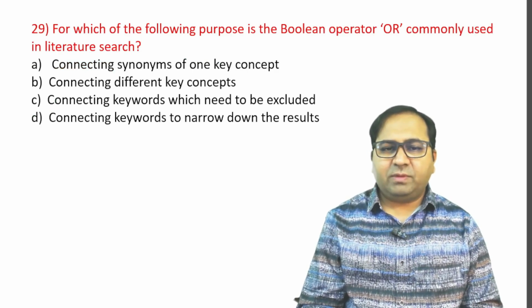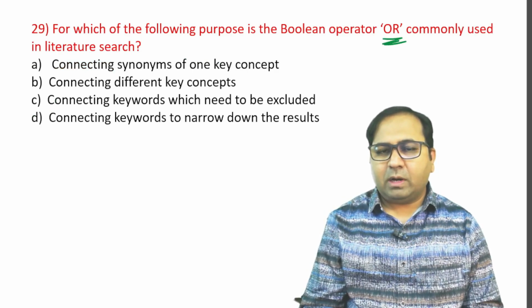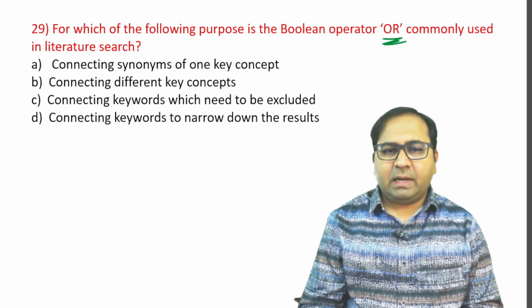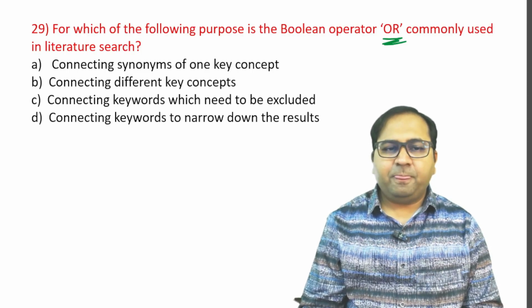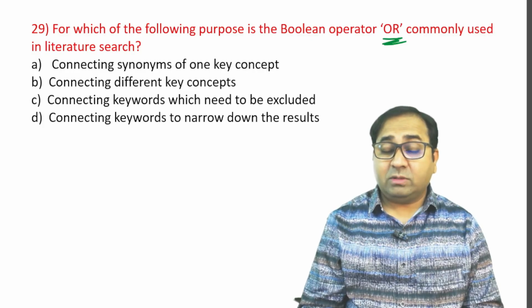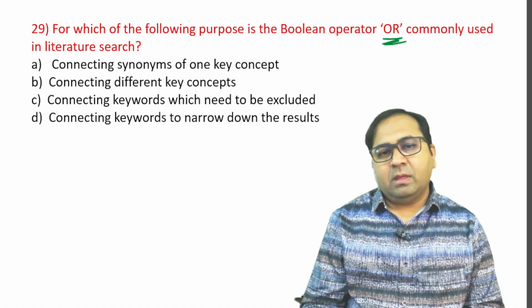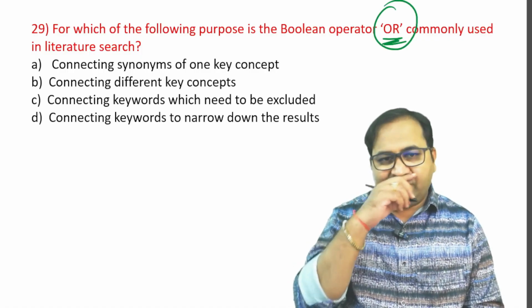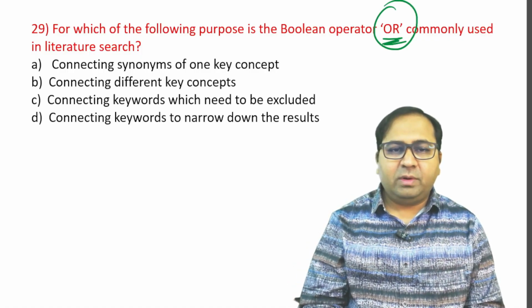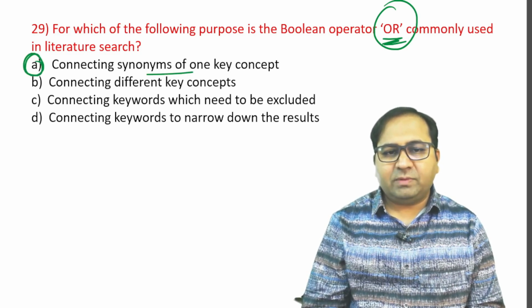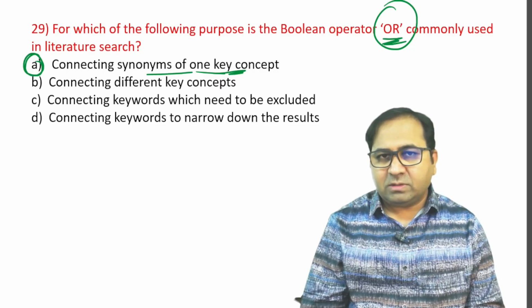Next question. For which of the following purposes is the Boolean operator OR commonly used in the literature search? Options are A, connecting synonyms of one key concept. B, connecting different key concepts. C, connecting keywords which need to be excluded. Or D, connecting keywords to narrow down the results. OR is used whenever there are two different words with the same meaning. So connecting synonyms of one key concept should be the answer for this question. Please remember the question and also the answer.